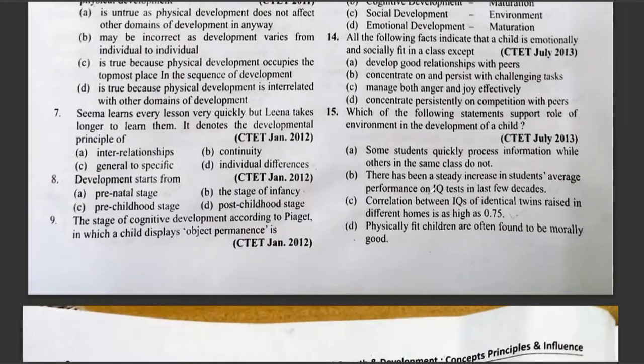Option C, correlation between IQs of identical twins raised in different homes is as high as 0.75. Option D, physically fit children are often found to be morally good. The correct answer is option B. There has been a steady increase in students' average performance on IQ tests in the last few decades.